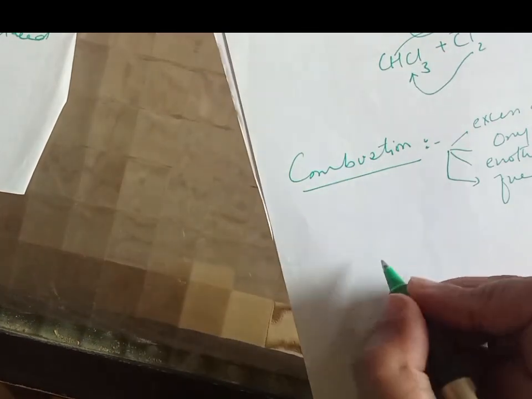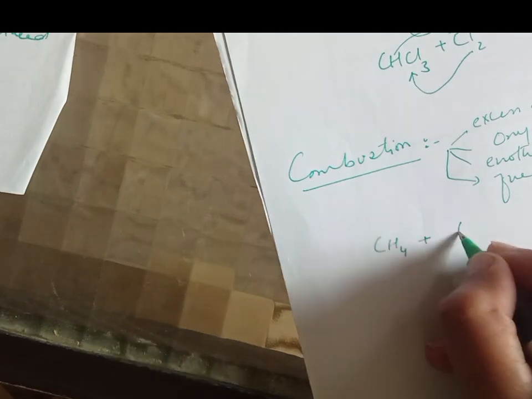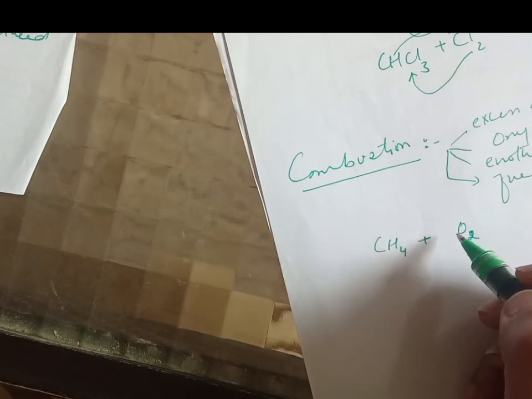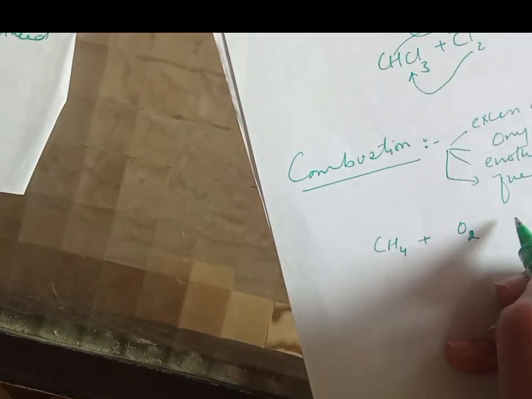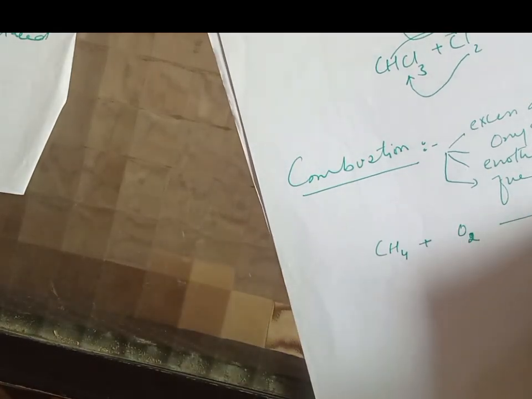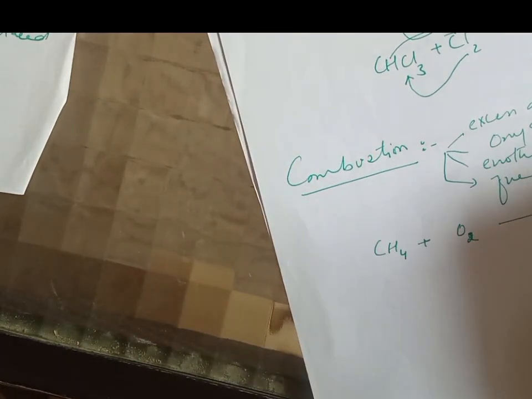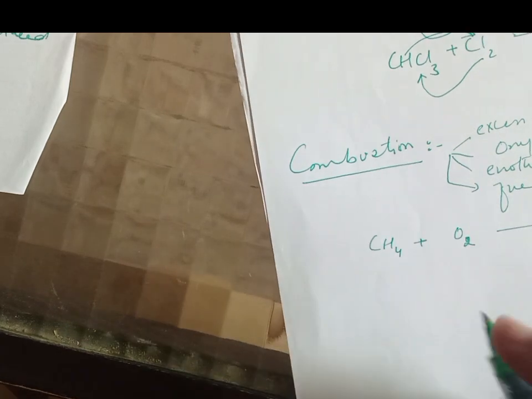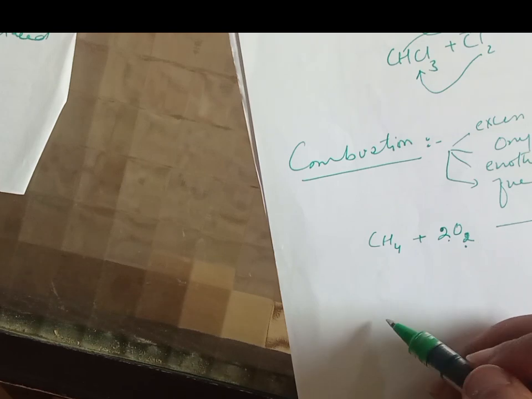Okay, what happens is CH4, methane, plus oxygen, as already discussed that it burns in the excess air and oxygen. Carbon dioxide is formed, water is formed, plus heat generated. Here we have one carbon, 4 hydrogen, 2 oxygen, but here we have 4 oxygen. That is why we place 2 here to balance the equation.